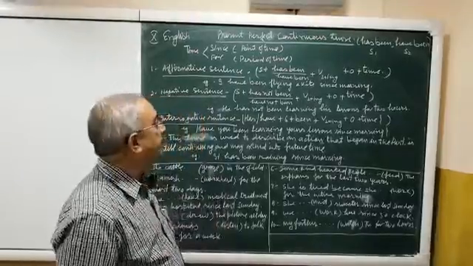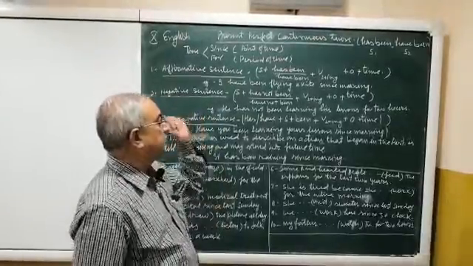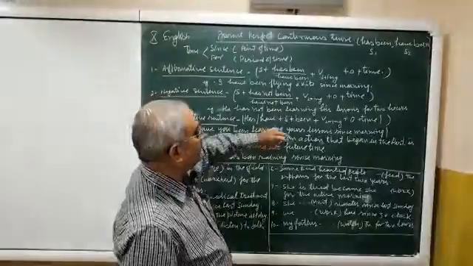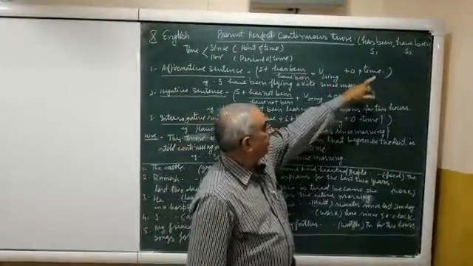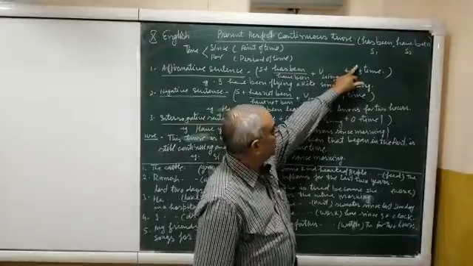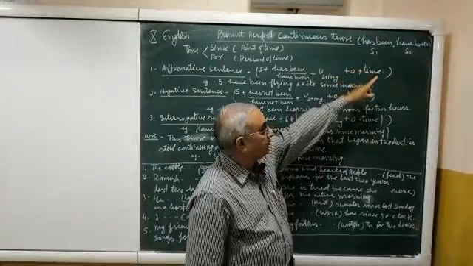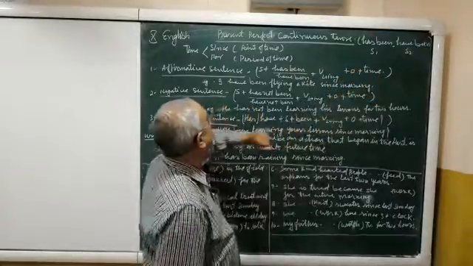Guys, today I am taking present perfect continuous tense. The helping verbs of this tense are two: has been and have been. Has been is used with the singular number subject and have been is used with the plural number subject.